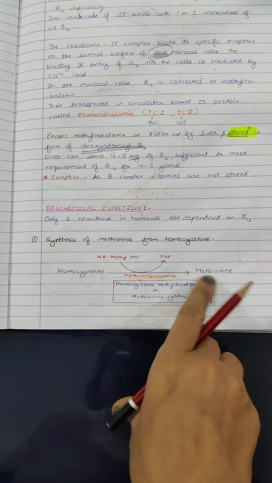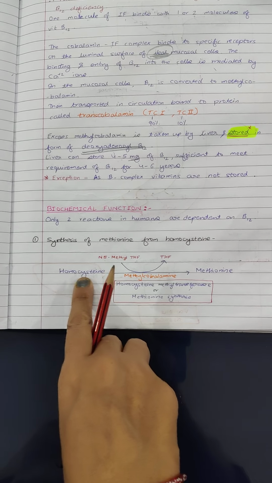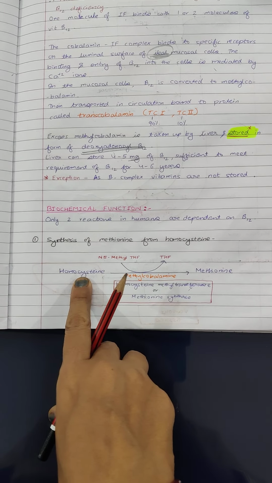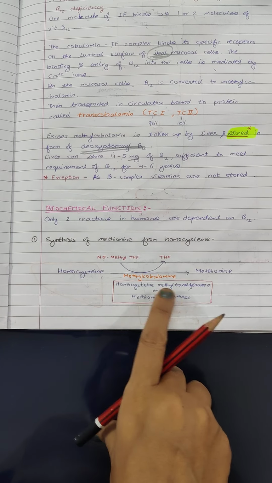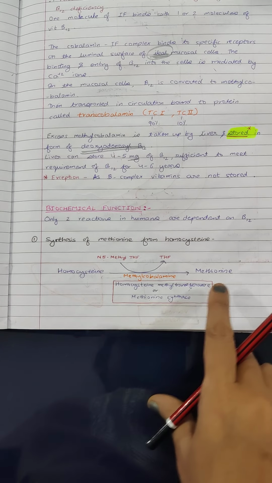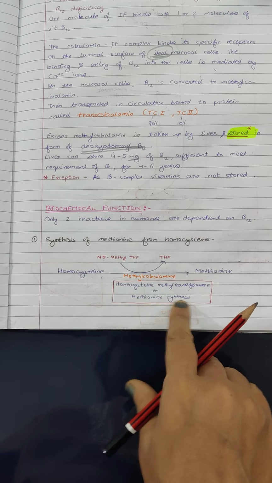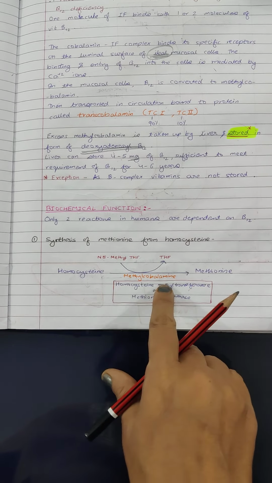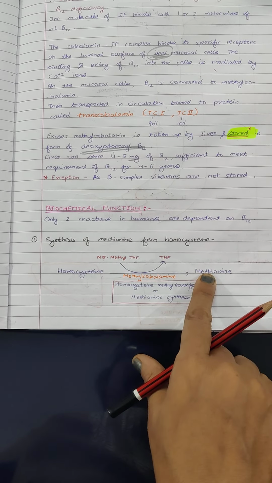Methionine, an important amino acid, is synthesized from homocysteine in our body. The enzyme is homocysteine methyl transferase or methionine synthase. Two names are there for the enzyme. You can remember by this, because methionine is synthesized, it is known as methionine synthase, or also known as homocysteine methyl transferase, because a methyl group is transferred to homocysteine to form methionine.